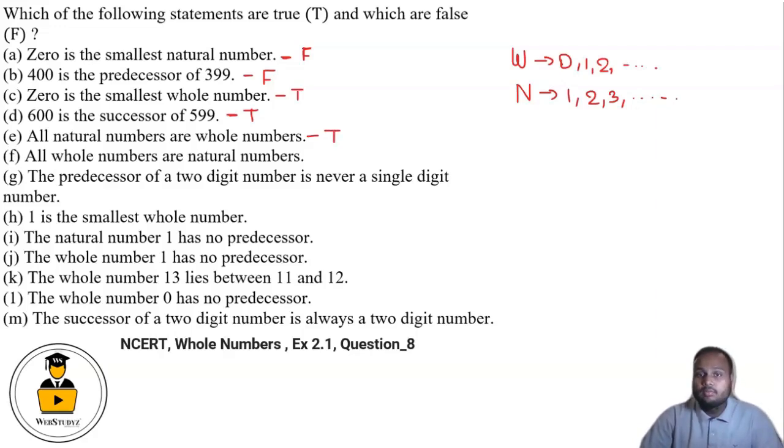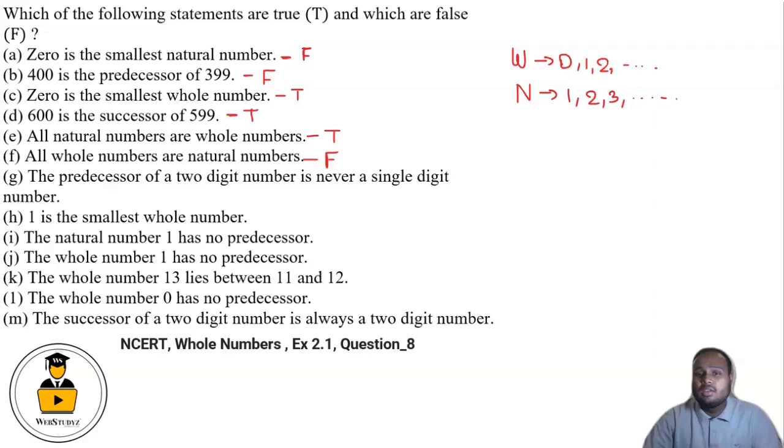It is true. Fine. Next it is asked that all whole numbers are natural numbers, which is false because 0 is not a natural number. Fine. In G part, it is asked: the predecessor of a two-digit number is never a single-digit number. And this statement is false.